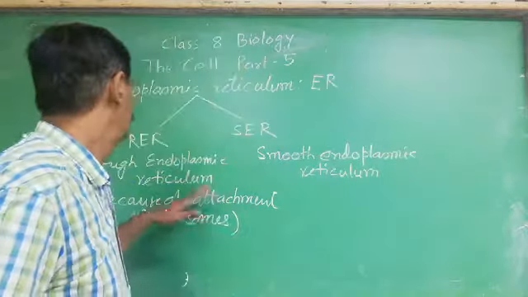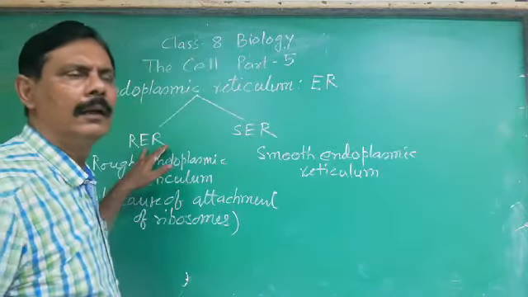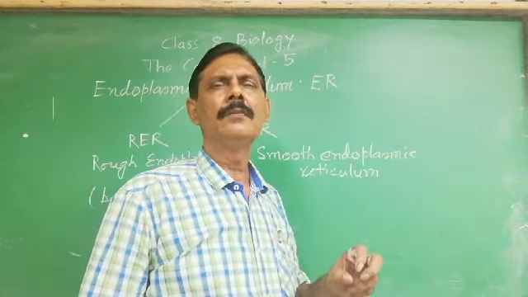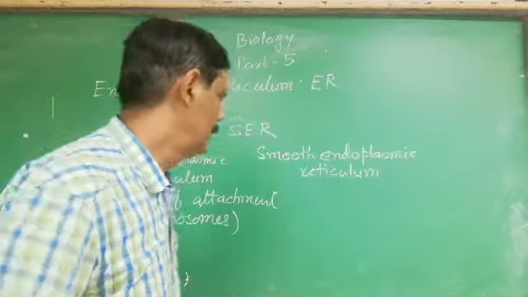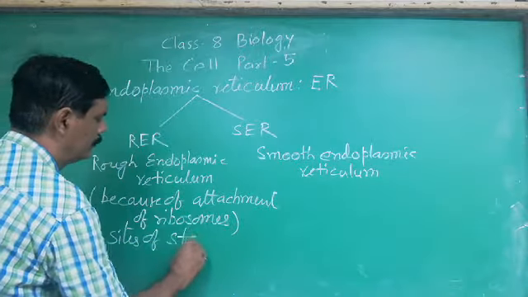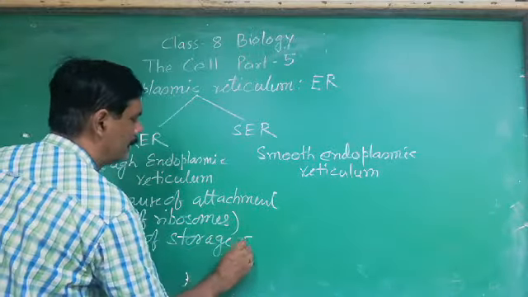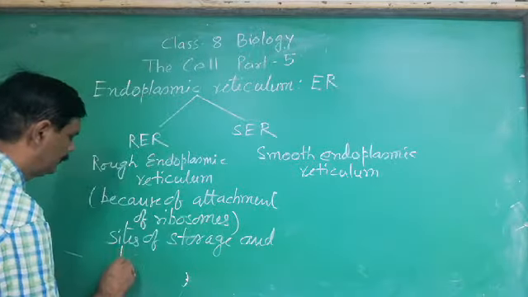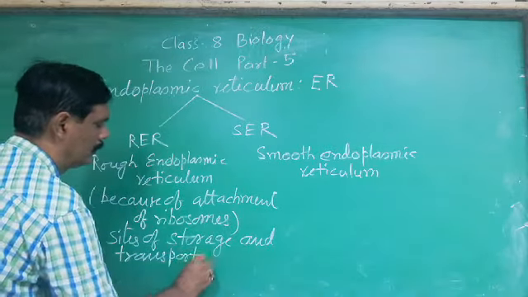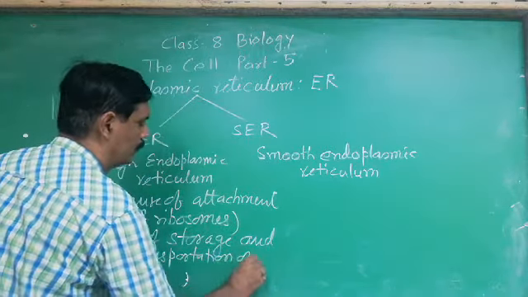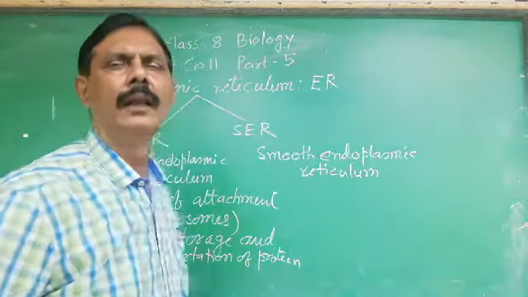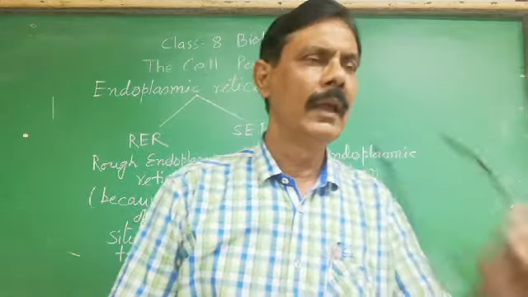So obviously RER is the site of storage as well as transportation of the protein within the cell. On the other hand, SER